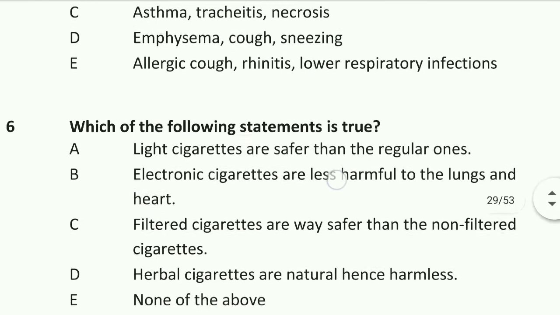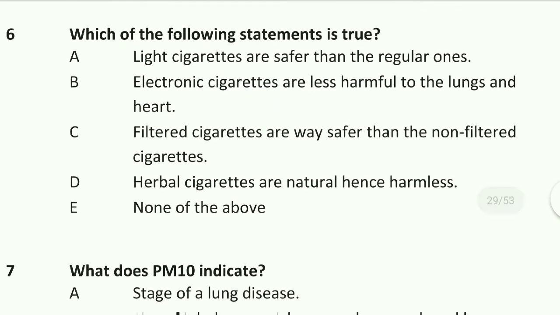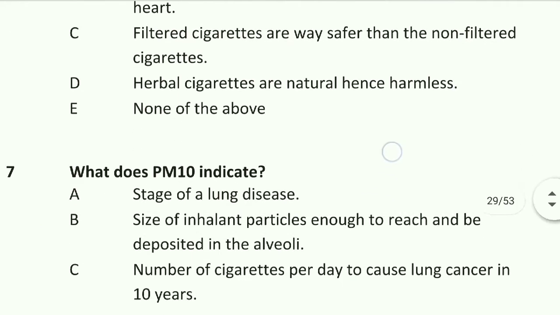Question number 6 is which of the following statements is true? Option A is light cigarettes are safer than the regular ones. B is electronic cigarettes are less harmful to the lungs and heart. Option C is filtered cigarettes are safer than non-filter cigarettes. Option D, herbal cigarettes are natural, hence harmless. Option E, none of these. Option E is right. All are harmful for humans.